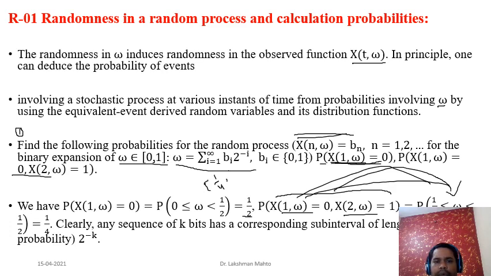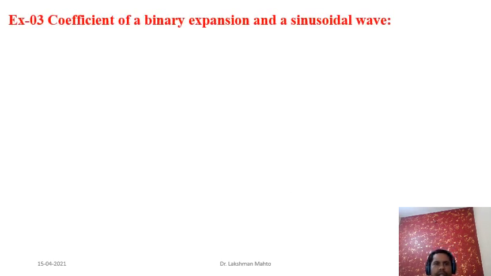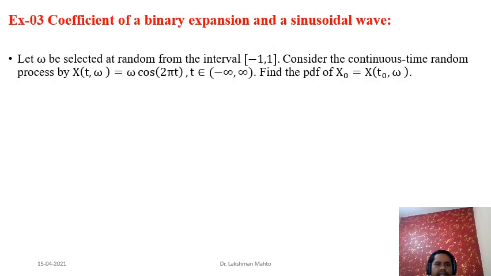So the desired probability would be 1 by 4. You can subtract 1 by 2 minus 1 by 4, and the result would be 1 by 4. Clearly, we can say that any sequence of k bits has a corresponding subinterval of length 2 to the power minus k, like this. You need to do a lot of practice regarding that.